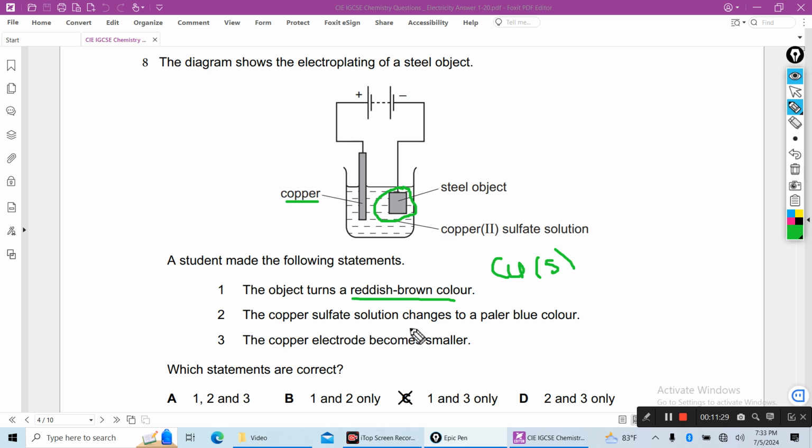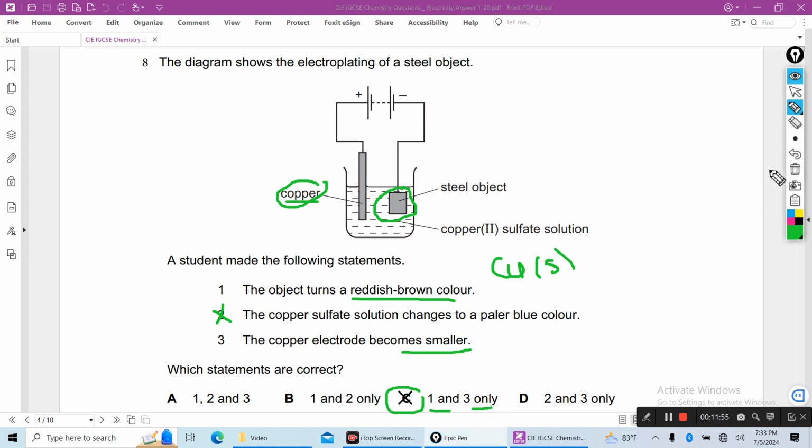2, the copper sulfate solution changes to a pale blue color. No, the electrolyte remains the same color, so this is wrong. 3, the copper electrode becomes smaller, because copper is oxidized, so it dissolves and gradually becomes smaller. So 1 and 3 is the right answer. Which statements are correct? C is the right answer.